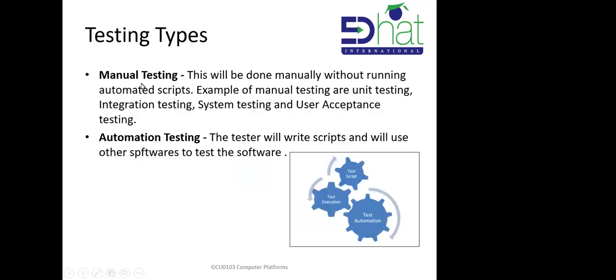manual testing. So what does manual testing mean? Without running the automated script, right? So you test manually until the testing is done. That means you have to individually go to the codings, or individually go to the programs, and test one by one whether you have written everything in order. This testing takes so long, and you should have experience to do it. You should have previously worked in a lot of testing areas, then only you can do manual testing.